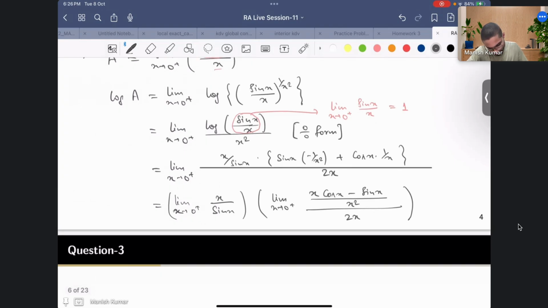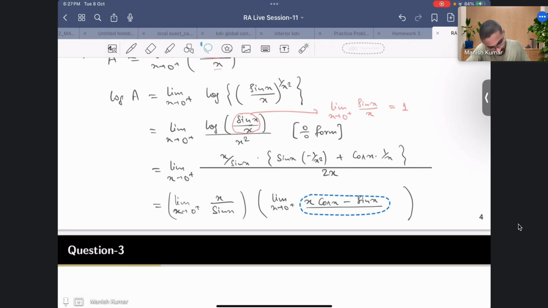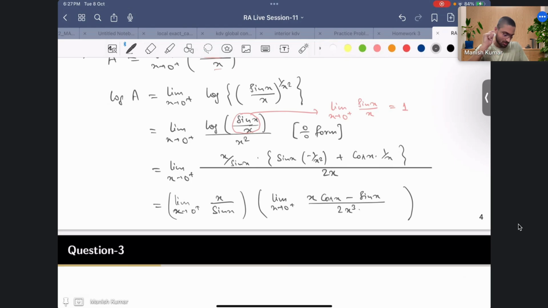Is it okay? Or maybe you can cancel this, and then what you get, divided by 2x, is x cube, right? So 2x I am taking with this, and what I get is 2x cube. Correct.